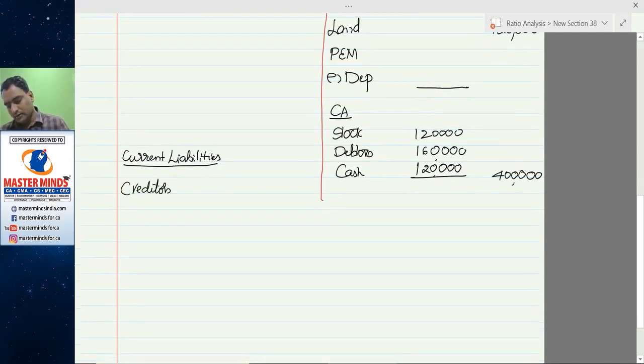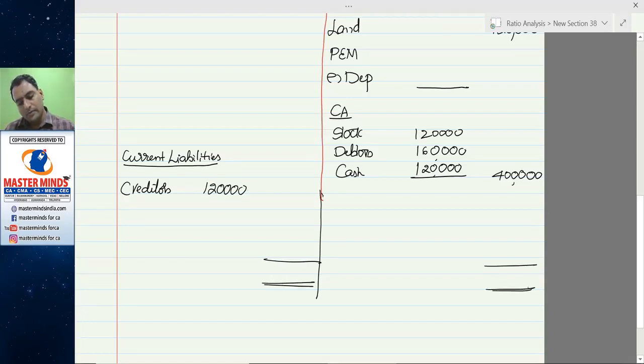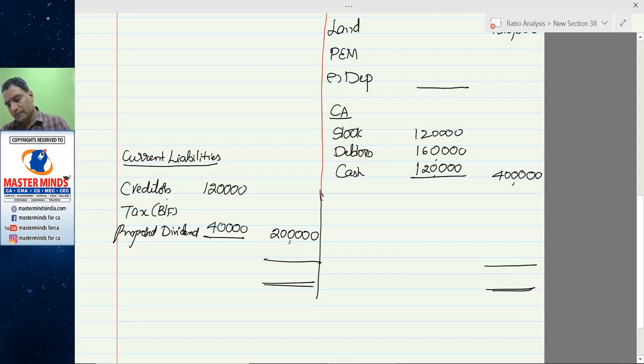So creditors 1,20,000. Proposed dividend. So this is balance sheet figure.